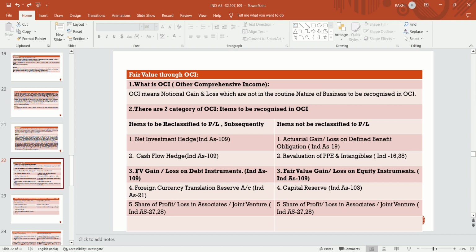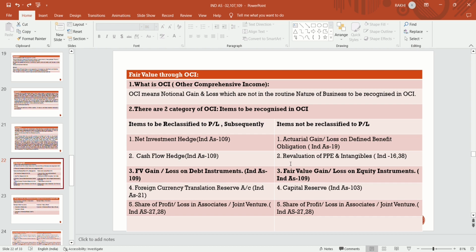Foreign currency translation reserve and share of profit or loss in associates and joint ventures to be discussed in detail in Ind AS 27 and 28. Items not to be reclassified to profit and loss account, that is actuarial gain and loss on defined benefit obligation, should be discussed in Ind AS 19. Revaluation of property, plant and equipment and intangibles in detail in Ind AS 16 and 38. Fair value gain and loss on equity instrument, Ind AS 109. Capital reserve and share of profit and loss in associate and joint venture in Ind AS 27 and 28.